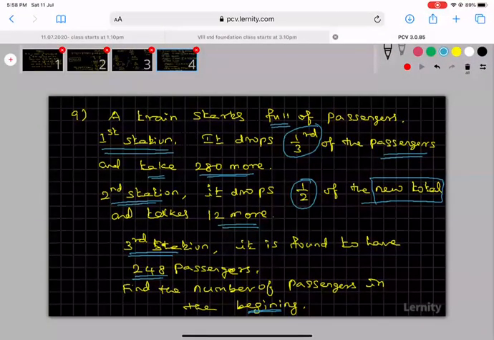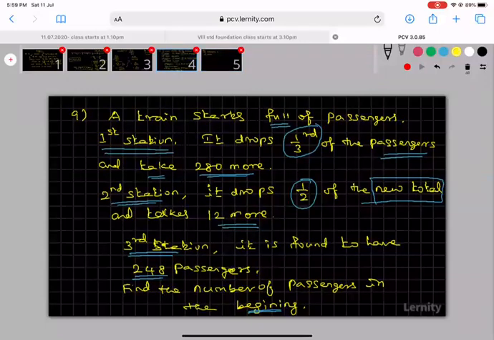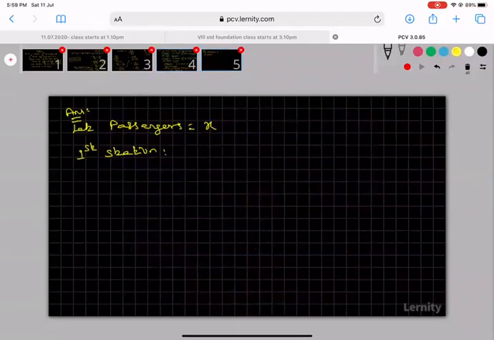Okay, then here is the solution. Let the number of passengers be x. In the first station, they drop one third of the passengers. That means 1 by 3 of x, that means x by 3.